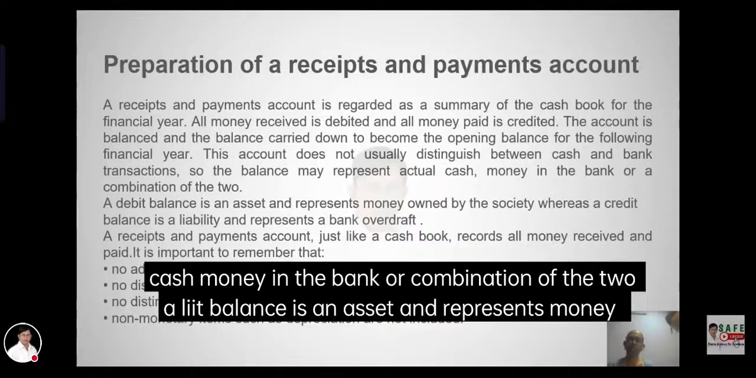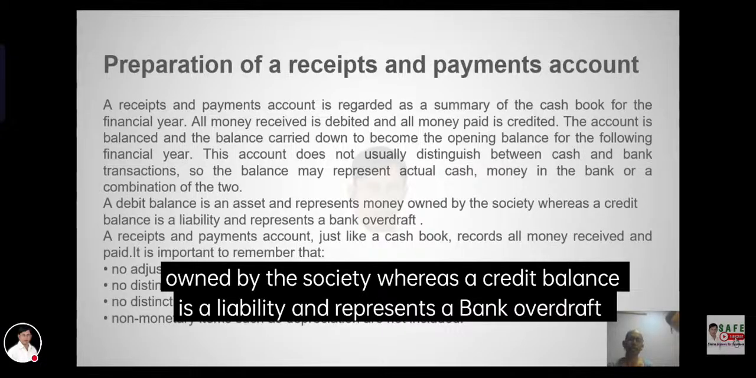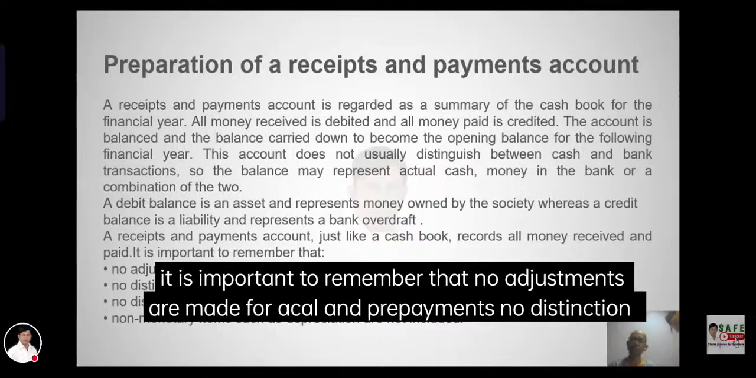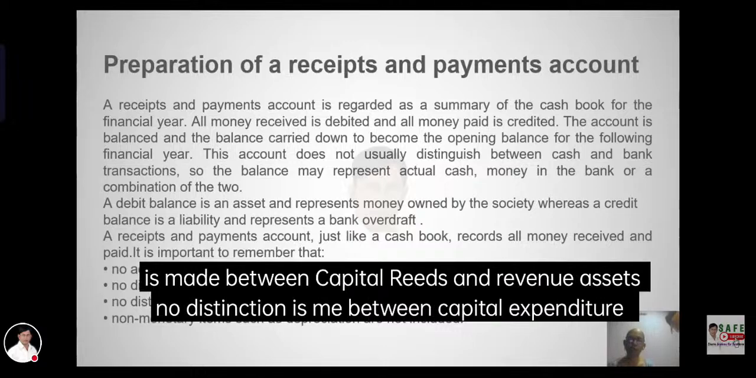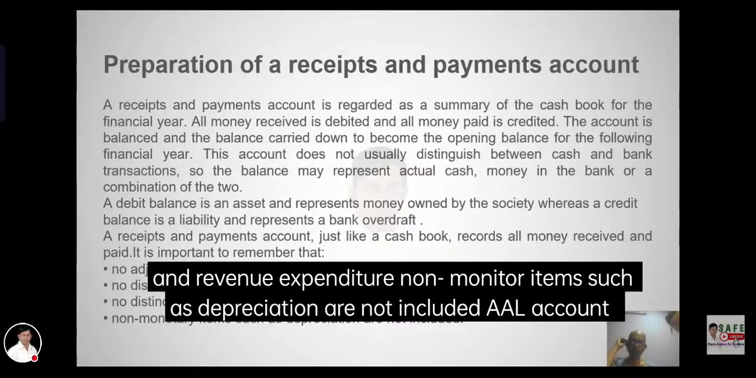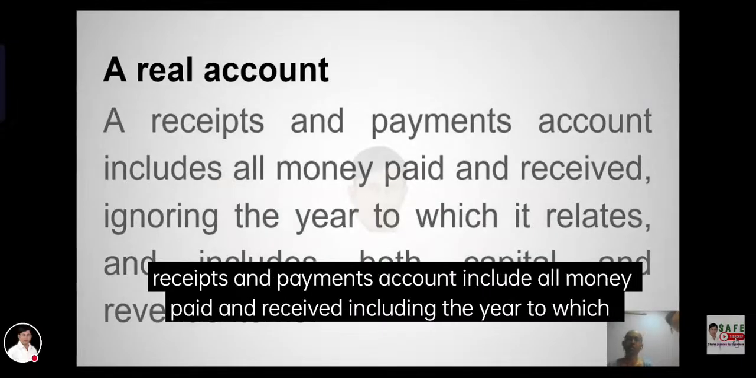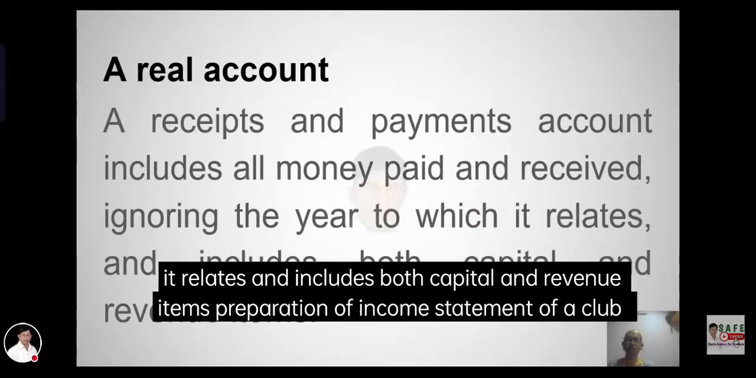A debit balance is an asset and represents money owned by the society, whereas a credit balance is a liability. A receipts and payments account, just like a cash book, records all money received and paid. It is important to remember that no adjustments are made for accruals and prepayments. No distinction is made between capital receipts and revenue receipts. No distinction is made between capital expenditure and revenue expenditure. Non-monetary items such as depreciation are not included. It is a real account. The receipts and payments account includes all money paid and received, regardless of the year to which it relates, and includes both capital and revenue items.